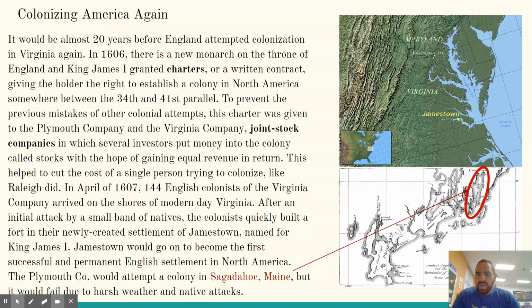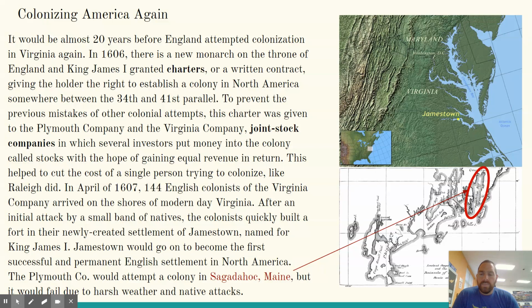In April of 1607, 144 English colonists of the Virginia Company arrived on the shores of modern-day Virginia. After an initial attack by a small band of natives, the colonists quickly built a fort in their newly created settlement of Jamestown, named for King James I. Jamestown will go on to become the first successful and permanent English settlement in North America.